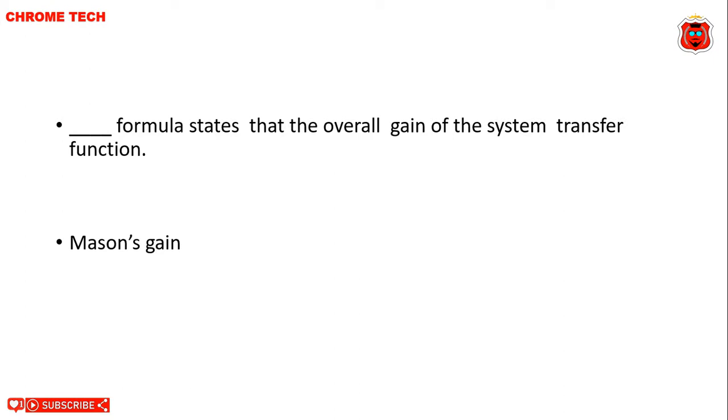Dash formula states that the overall gain of the system transfer function. Mason's gain formula. Mason's gain formula states that overall gain of the system transfer function. Mason's gain formula is the correct answer.